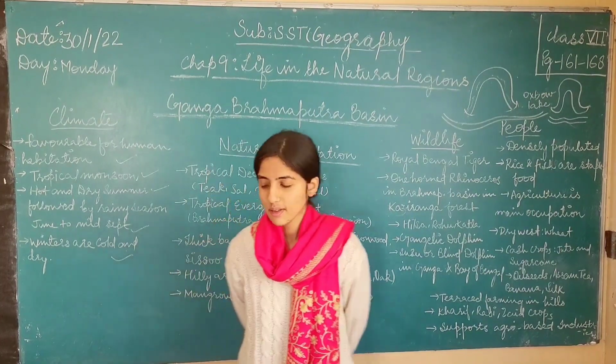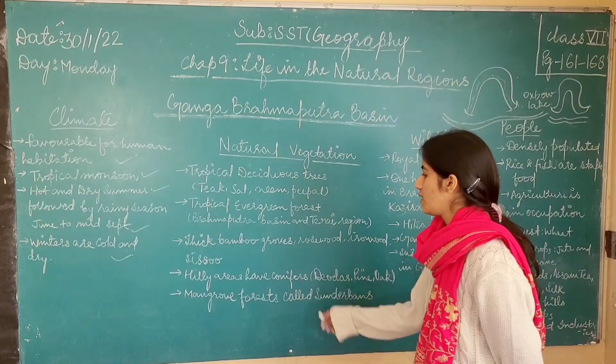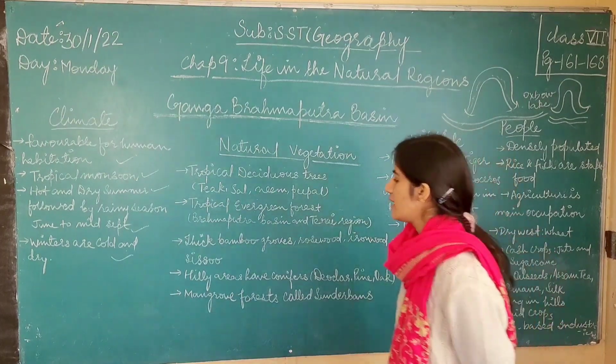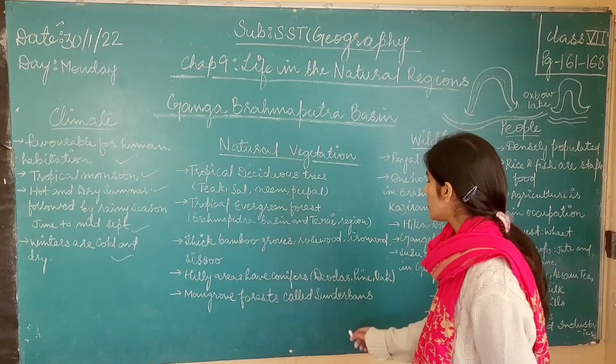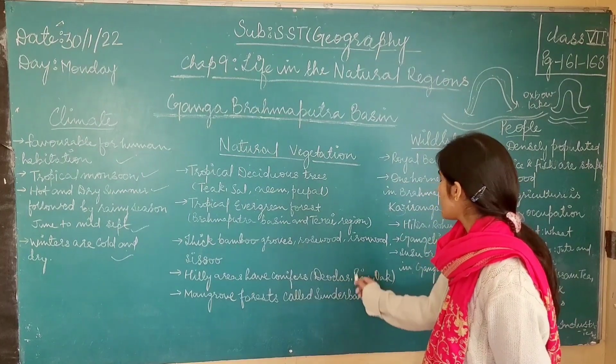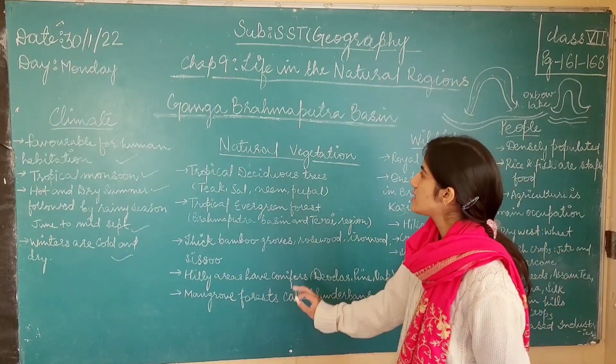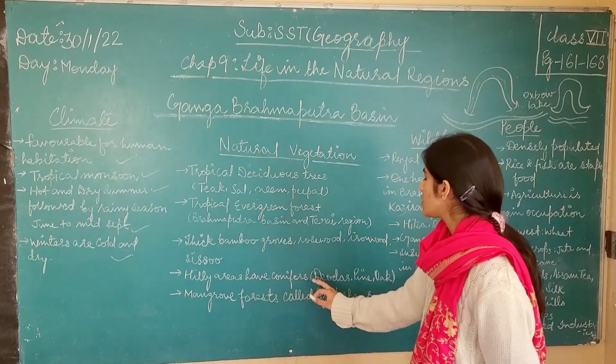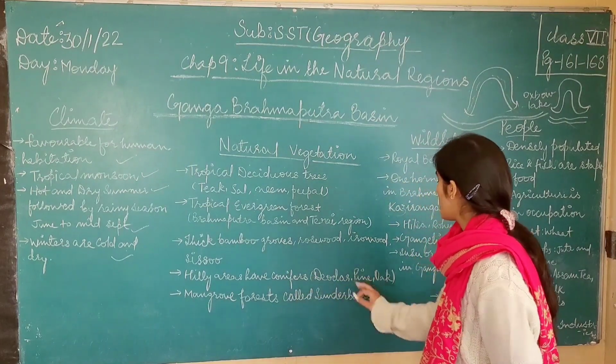Here is the deodar. This is also found in the Ganga Brahmaputra basin. In the hilly areas, we have the conifers, which are the deodar, pine, and oak. So, in the hilly areas in the Ganga Brahmaputra basin, we have conifers, for example, deodar, pine, and oaks.